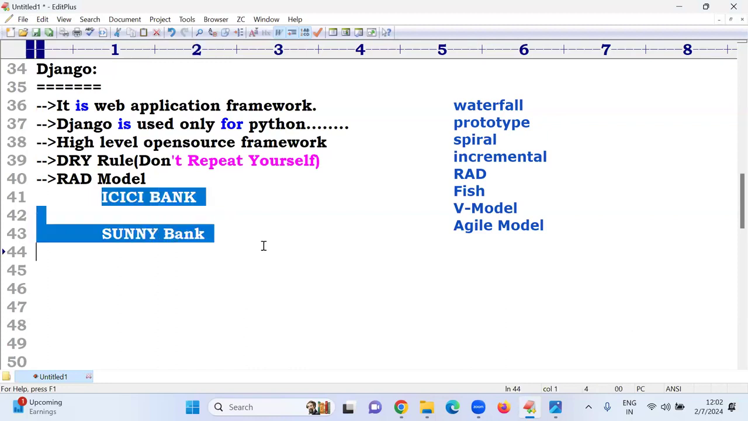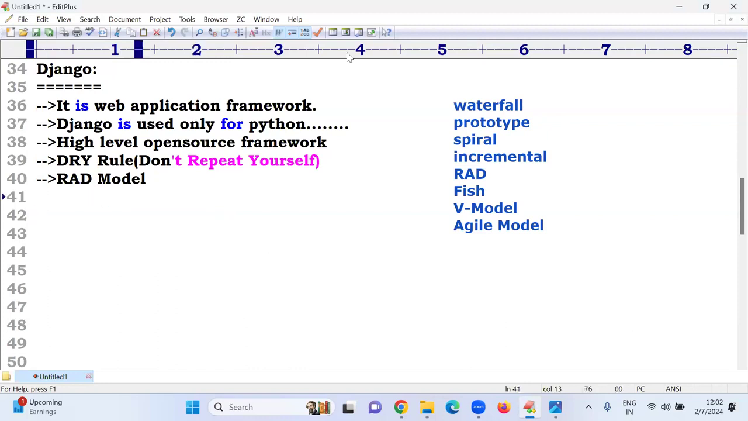RAD full form: Rapid application development. That is, the application development will be very fast. Just let me give an example. ICICI Bank, Sunny Bank. I'm not doing anything. Wherever the ICICI Bank name and logo is there, I remove that and make it Sunny. Project completed, not completed? Completed.